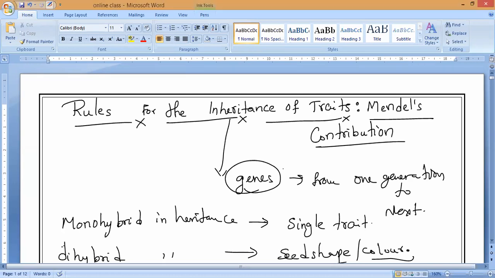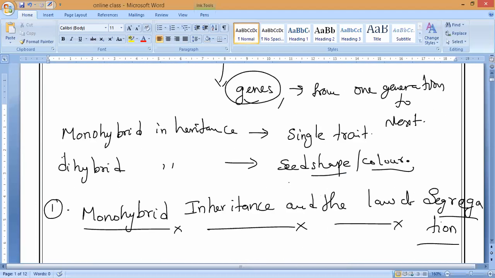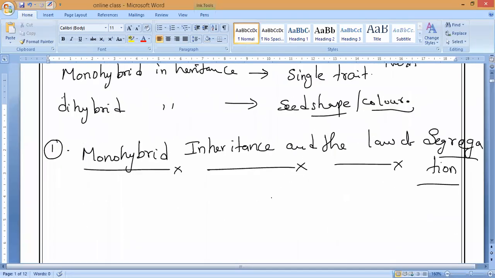Inheritance is the transmission of genetically controlled characteristics, also known as traits, from one generation to the next. So now first, what kind of inheritance are we studying, guys?